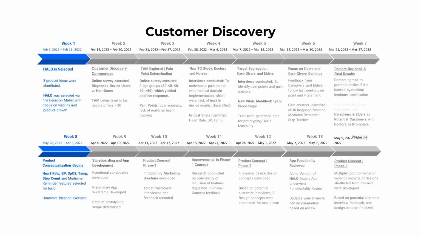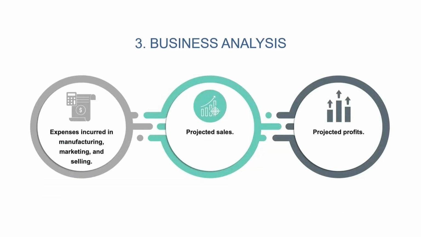So based on the customer interviews, 2 design concepts were selected. Alpha version of the Halo mobile app underwent a functionality review. So there are so many steps to get the customer feedback as they're ideating and then developing the product. So this is something to look upon through the slide. And finally, they looked at multiple color combinations. Even color was very important for several customers, who did not want a dull color but something which is sharp and bright. So based on that concept, they came up with several variants.